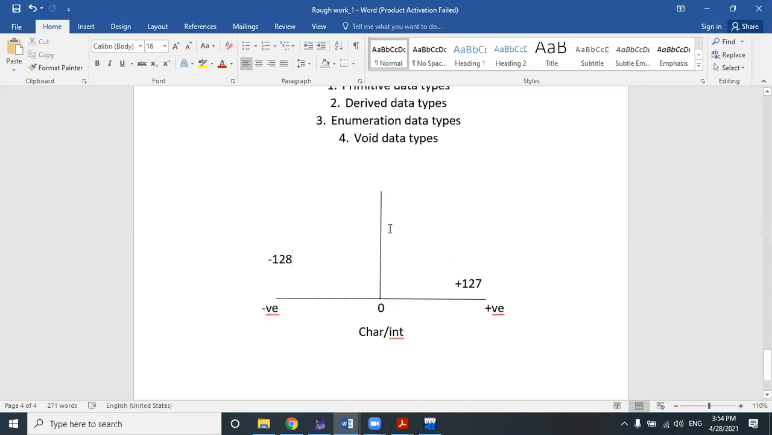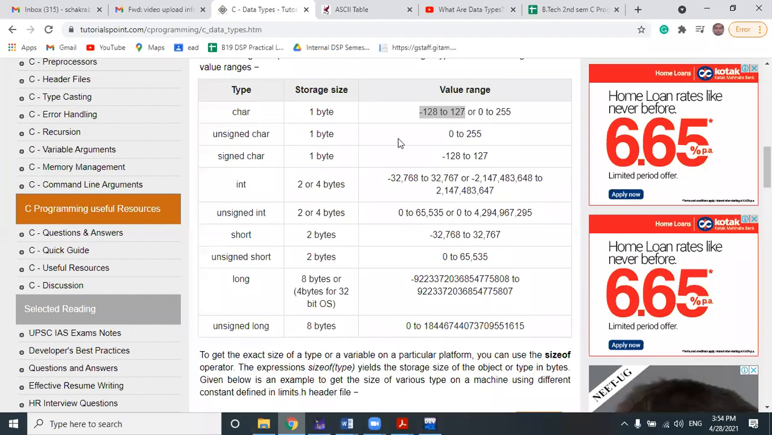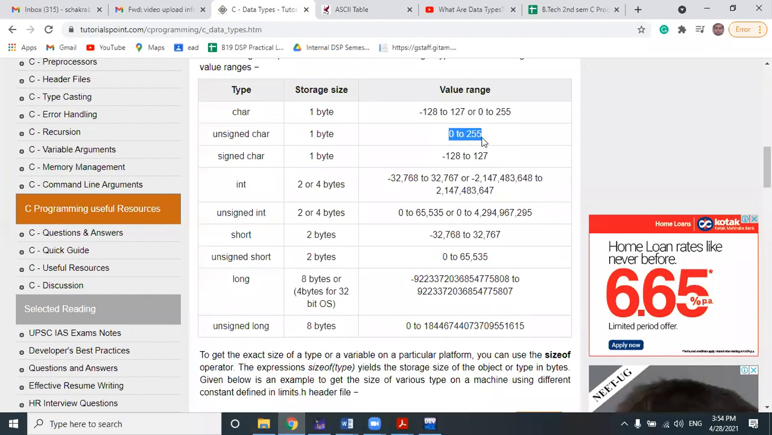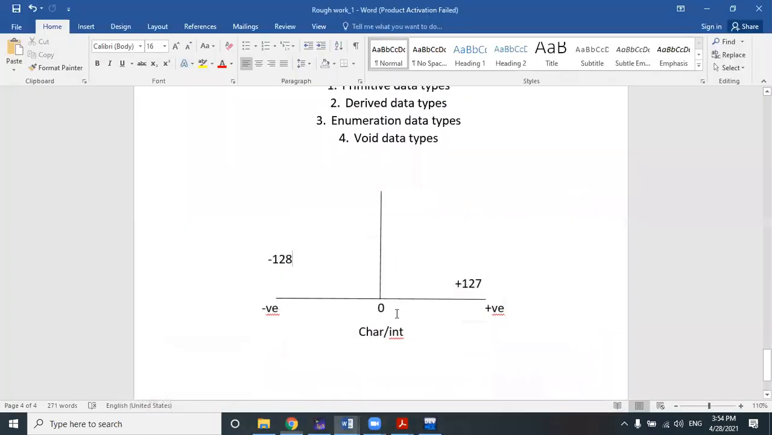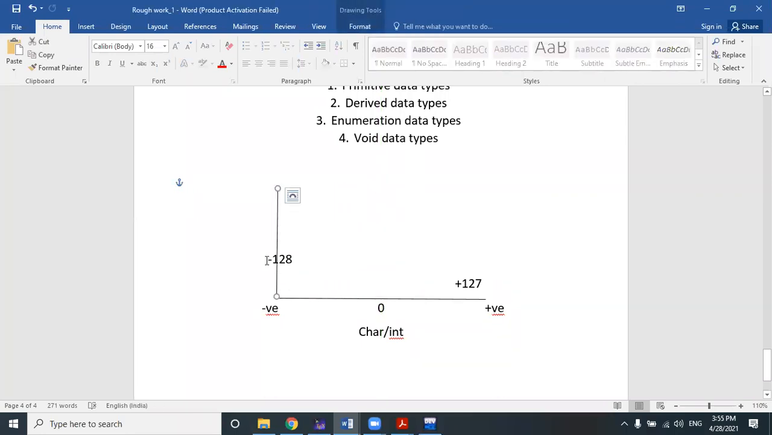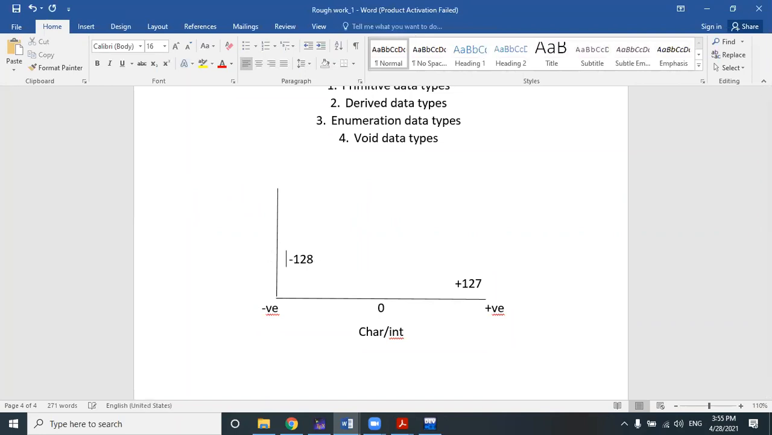Signed character means it has a negative value as well as a positive value. But in case of a normal character or unsigned character, all the values will be positive, 0 to 255. What is 0 to 255? If we shift this axis here, then the entire region will be part of the positive values, right?